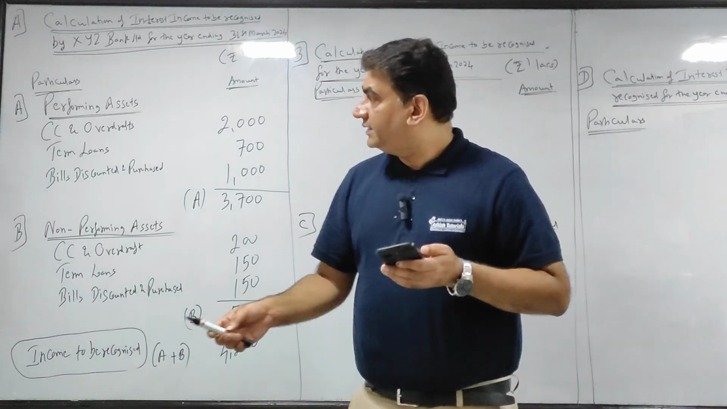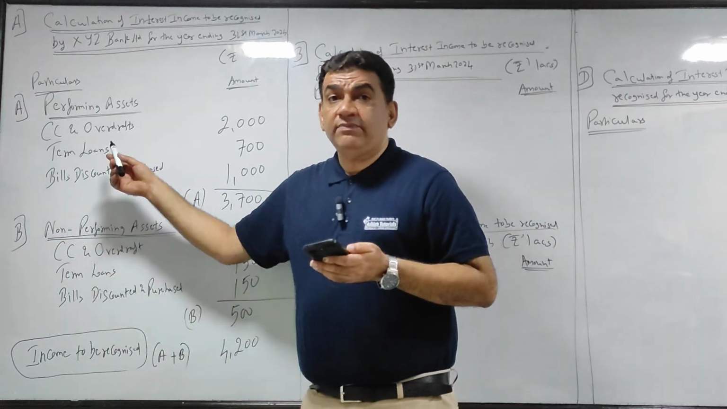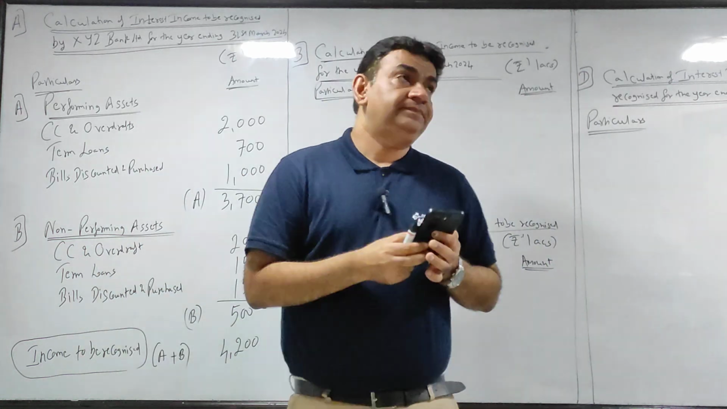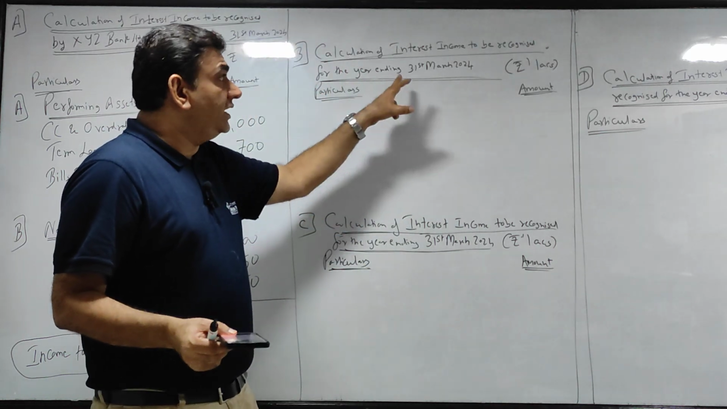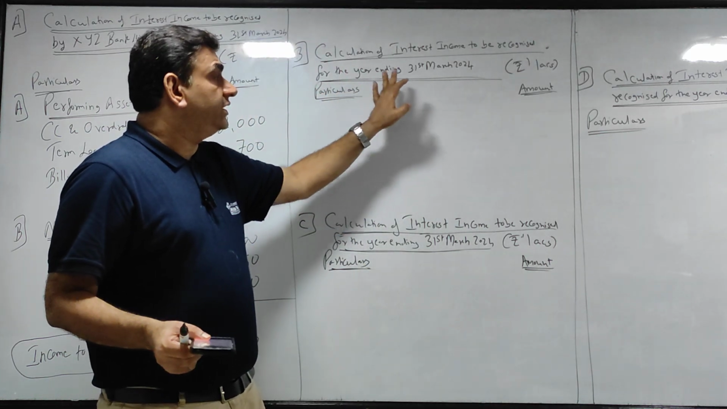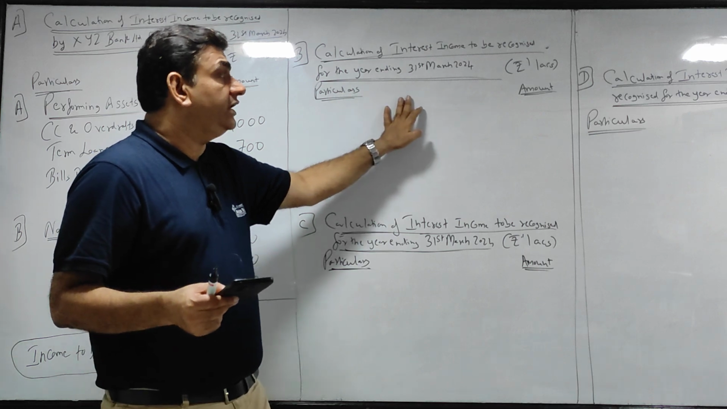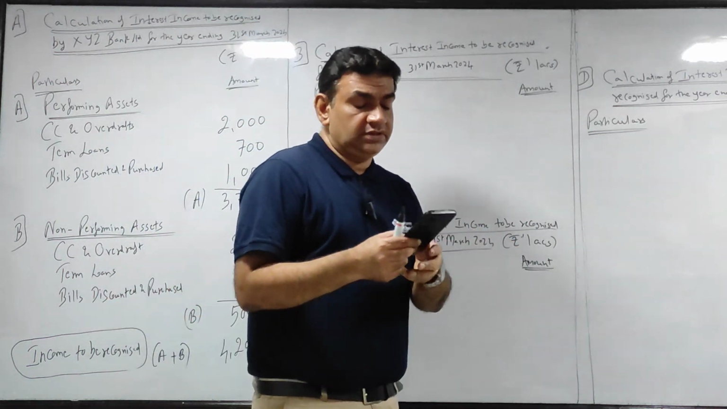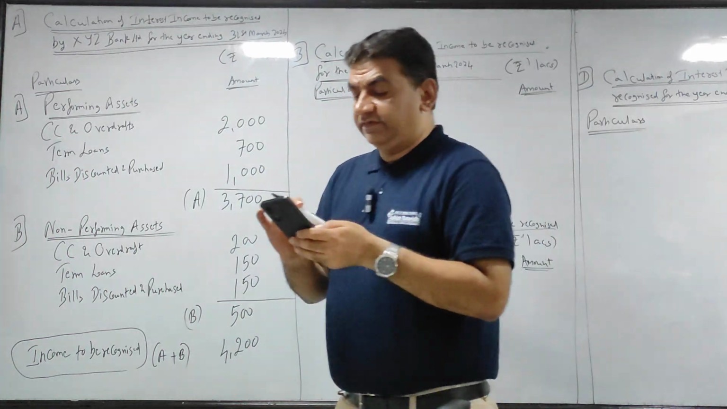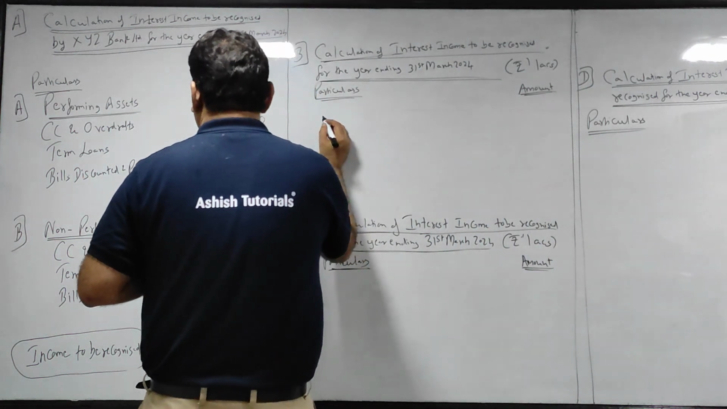Now here there is no need for this breakup of A plus B. So give the heading. This will get done in 4-5 lines. Calculation of interest income to be recognized for the year ending 31st March 24, rupees in lakhs. Give the heading, particulars and amount. Okay, let's take one by one. First you have cash credit.